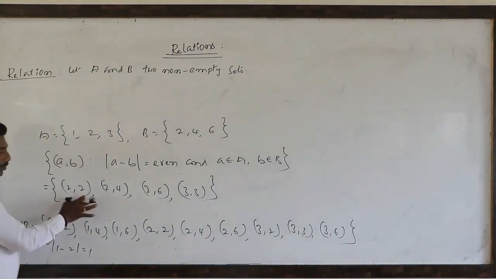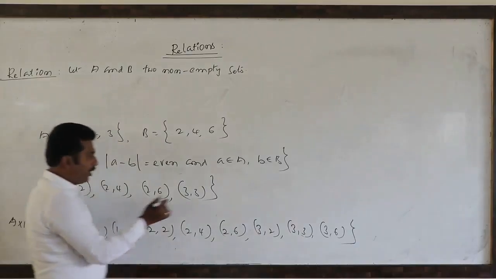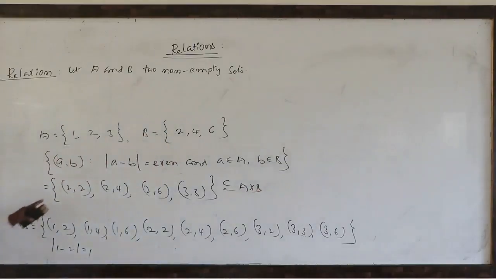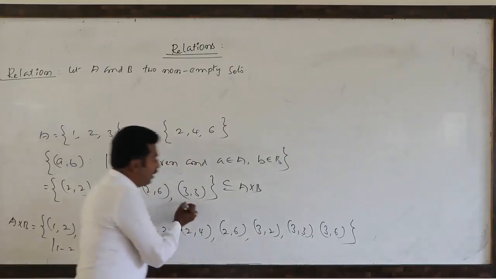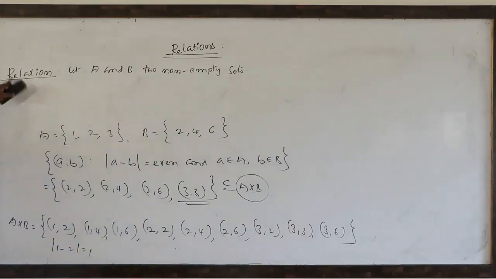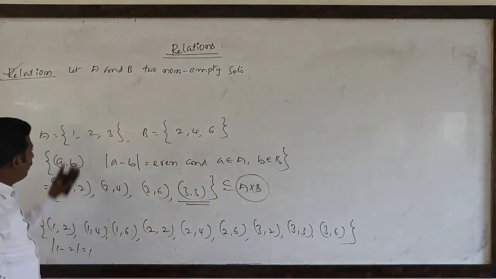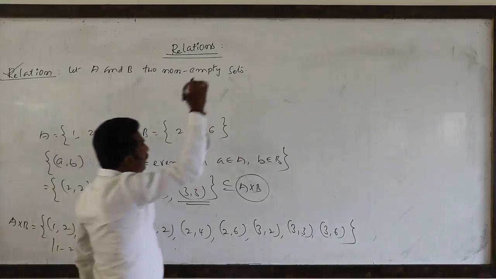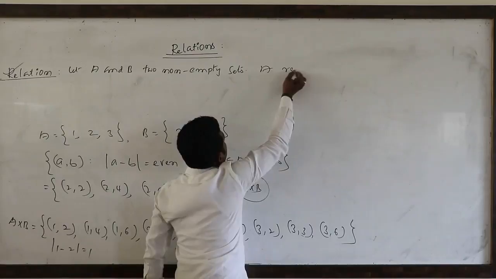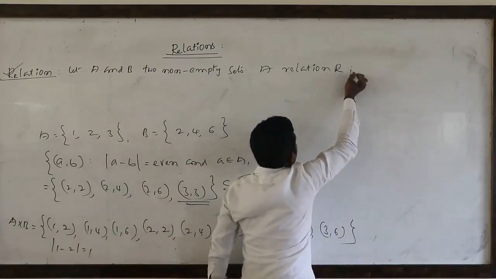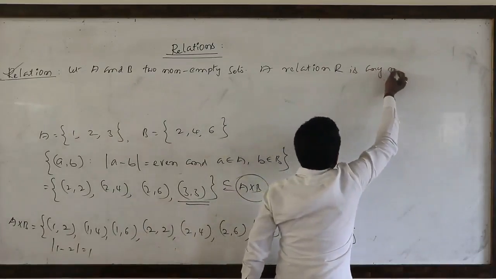So clearly if you observe this one, it is always a subset of A cross B. Yes. So any non-empty subset of A cross B is called a relation from A to B. So how to define a relation from A to B: if A and B are two non-empty sets, a relation capital R is any non-empty subset.